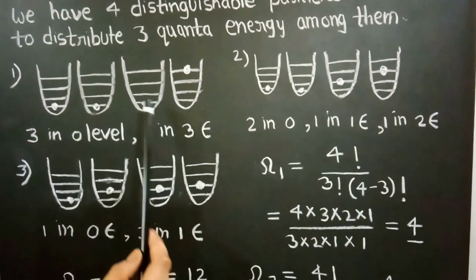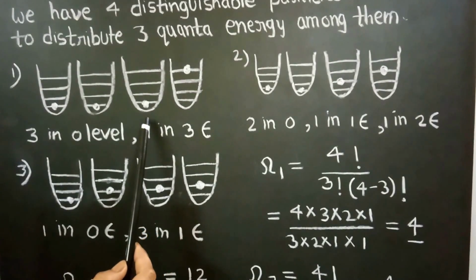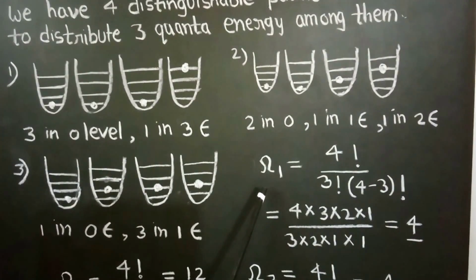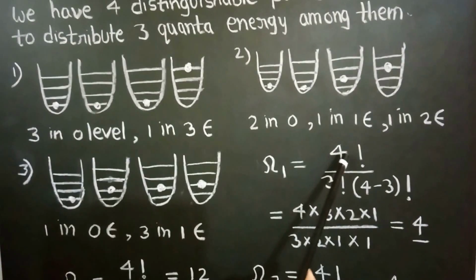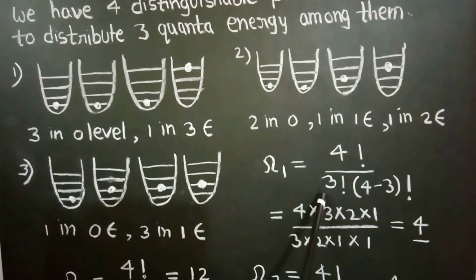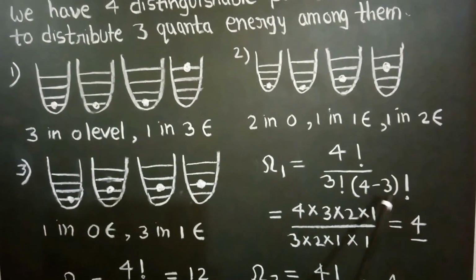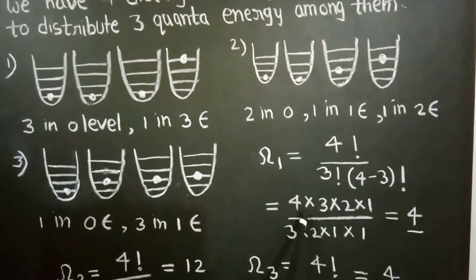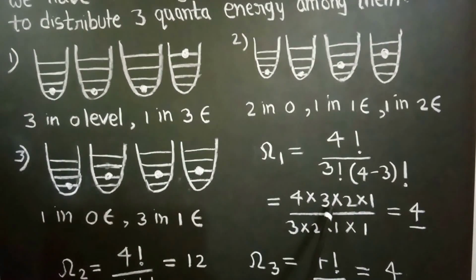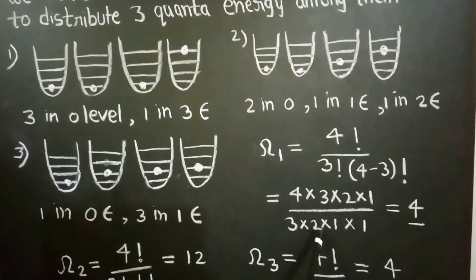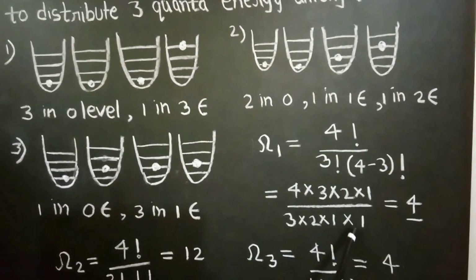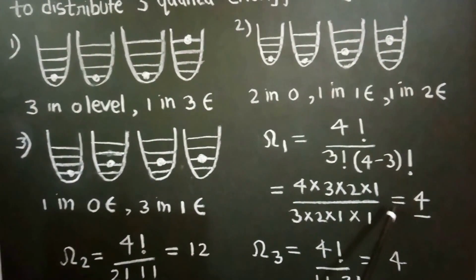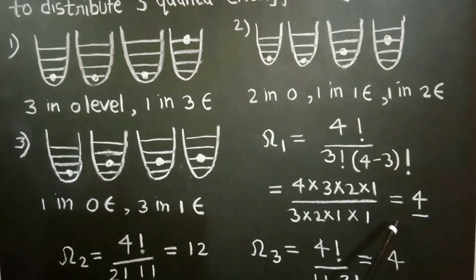So in the case of the first possibility, the number of microstates omega 1 will be equal to 4 factorial upon 3 factorial into (4 minus 3) factorial. So how to solve the factorial? We write it like this: 4 into 3 into 2 into 1 upon 3 into 2 into 1 into 1, which is equal to 4. So there will be 4 microstates. It means 4 possibilities, 4 different ways.